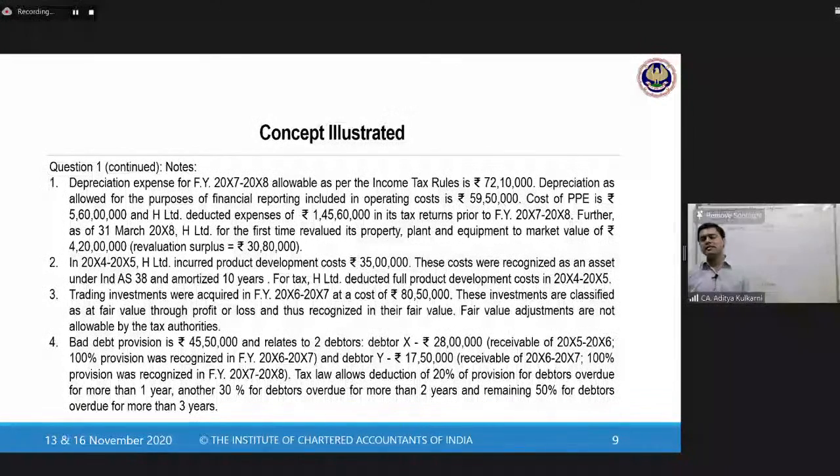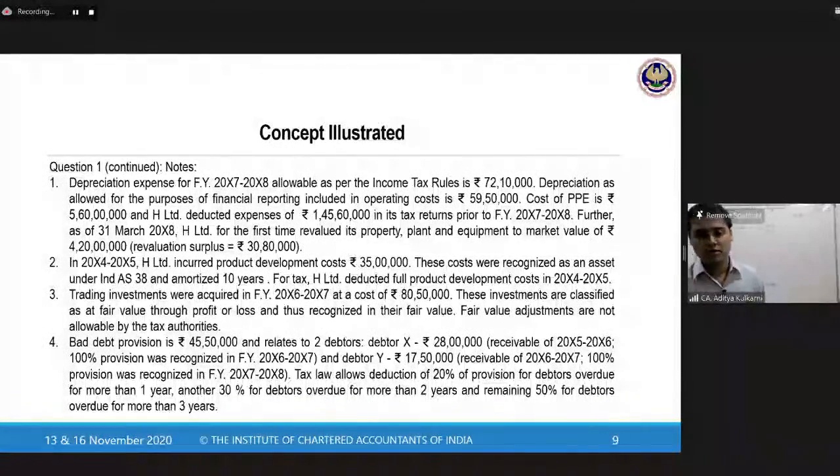So what does the taxman tell you? Look, I cannot be allowing you movements in fair value, but I can definitely give you this. Whatever be your selling price when you sell, I will give you a deduction of 80,50,000, which is the cost. So in other words, for income tax purposes, the value of your investment is 80,50,000. Movements in fair value will not impact my tax figures.